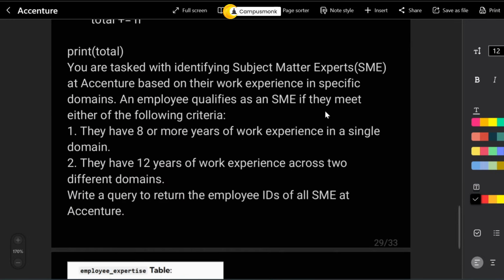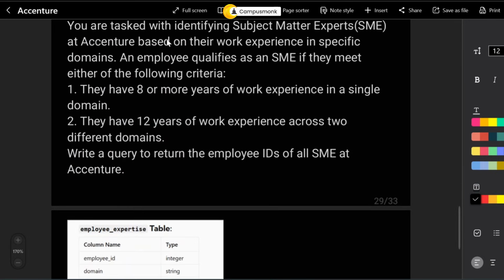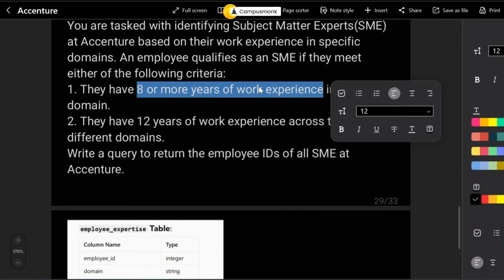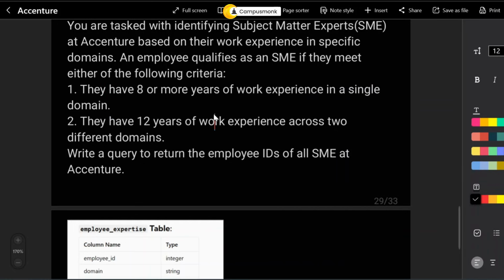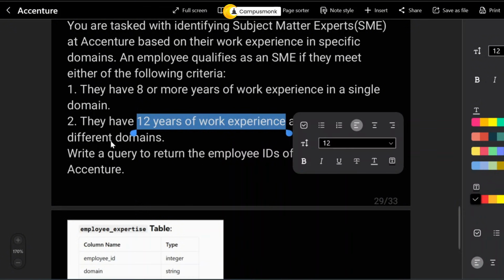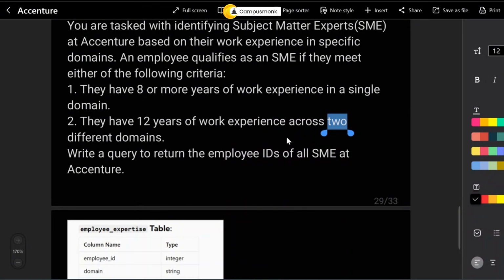So it is called as the subject matter expert, and it says that you are tasked with identifying the SMEs at Accenture based on their work experience in specific domains. An employee qualifies as an SME or subject matter expert if they meet either of the following criteria. That is, they have 8 or more years of work experience in a domain, or they have 12 years of work experience across two domains. Okay, so these are the two conditions, either or, they are or conditions.